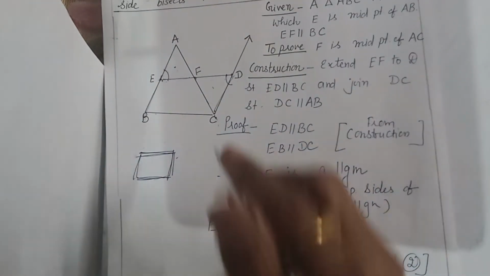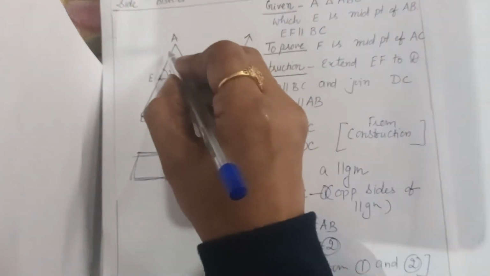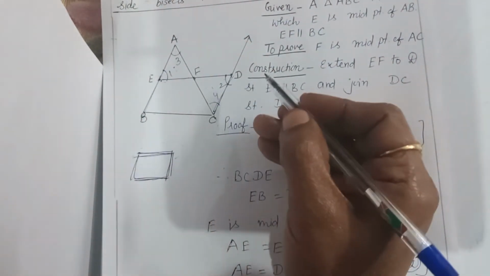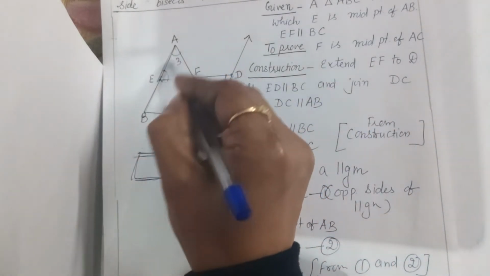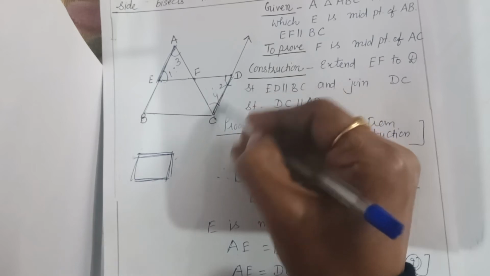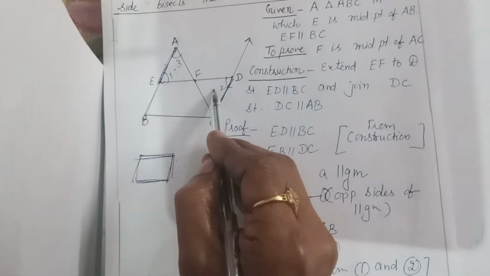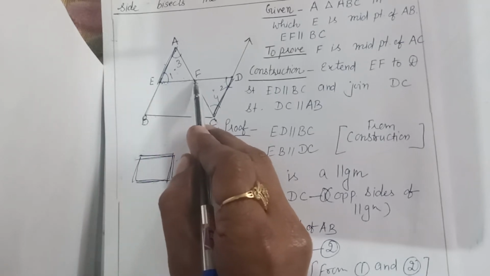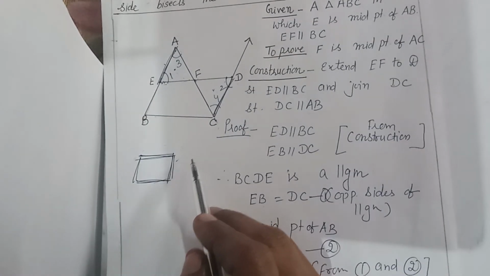Angle 1 is equal to angle 2, yes, alternate interior angles. Similarly, this angle is equal to this, again alternate interior angles. The third thing we have already proved, this side is equal to this. So by ASA these two triangles will be congruent and this will prove AF equal to FC. So our required result will be obtained from here.